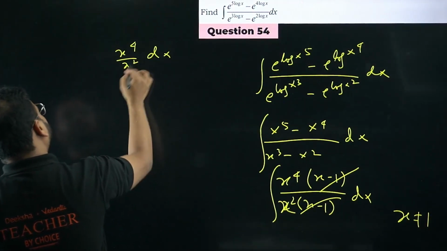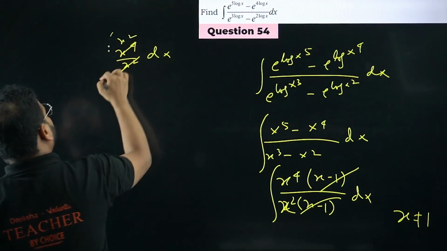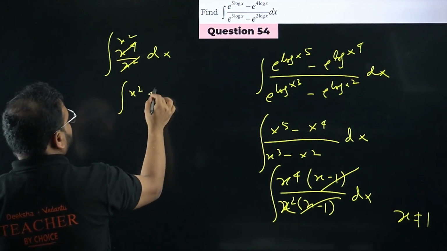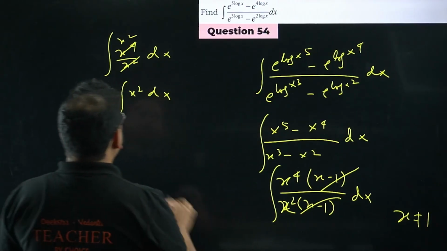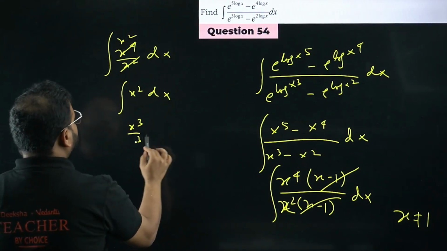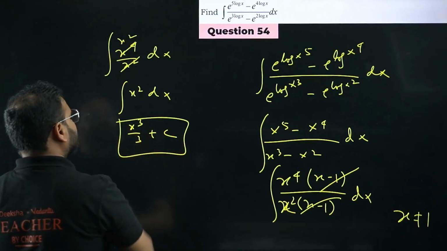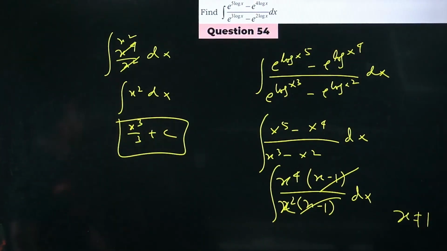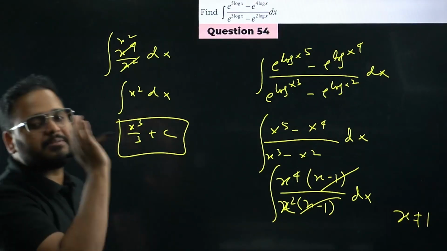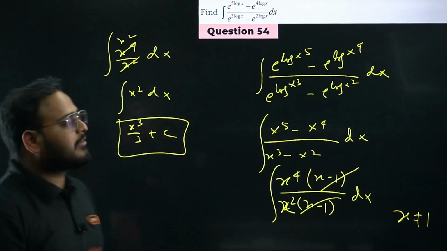And for x not equal to 0, we can cancel this also. X square is there. So integration of x square dx, I hope. Yes. Okay. What is the answer? X cube by 3 plus c. Answer is x cube by 3 plus c. Very, very, very simple question. Agreed? Question number 55 now.